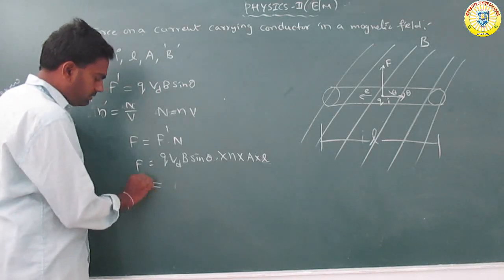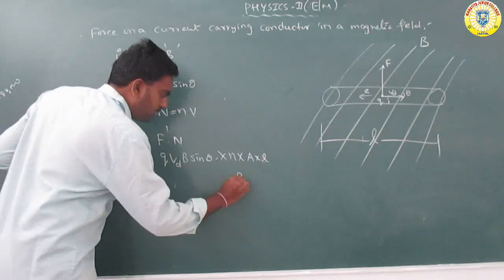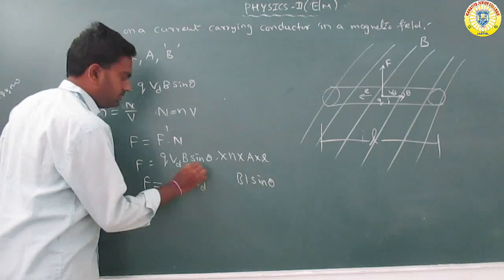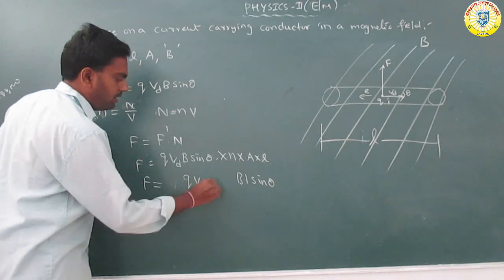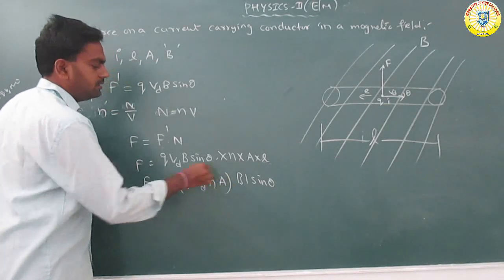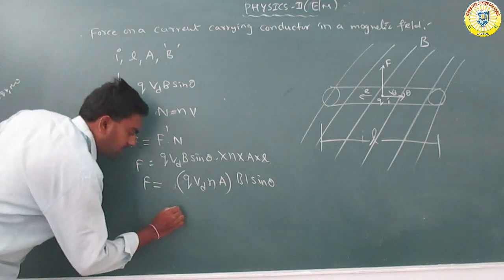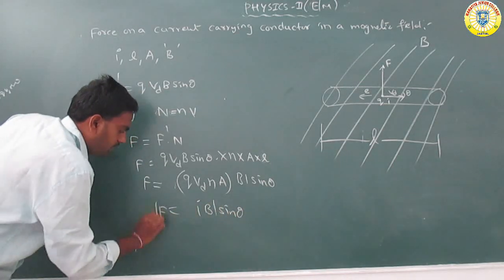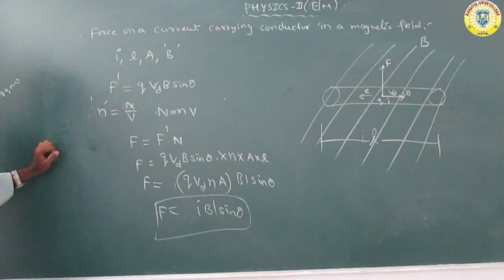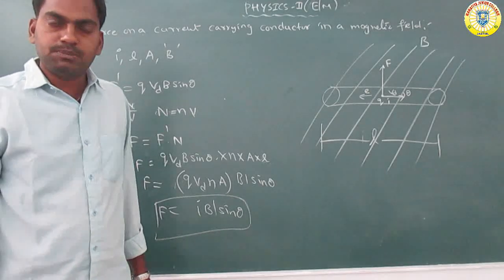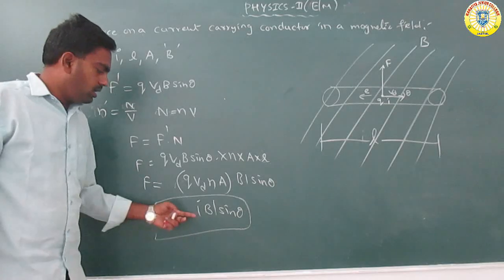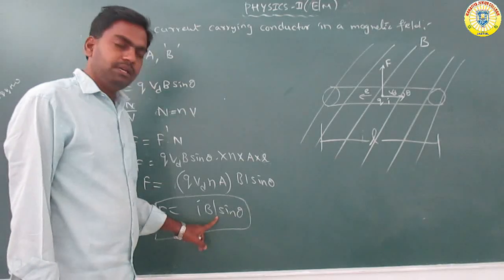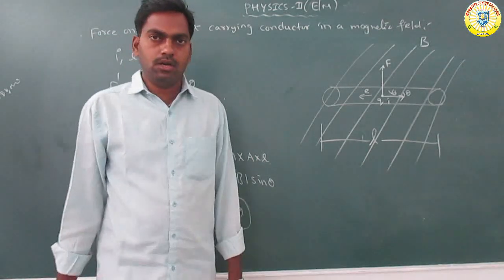Now the force: B l sin theta is on the right side, so the remaining equation is q v_d n A, which we can write as the current I. So the current I, B, l, sin theta. This is the resultant force acting on the number of charged particles in a conductor. So F equals I B l sin theta, where I is the current, B is the magnetic field, l is the length of the conductor, and sin theta is the angle. Okay, got it?